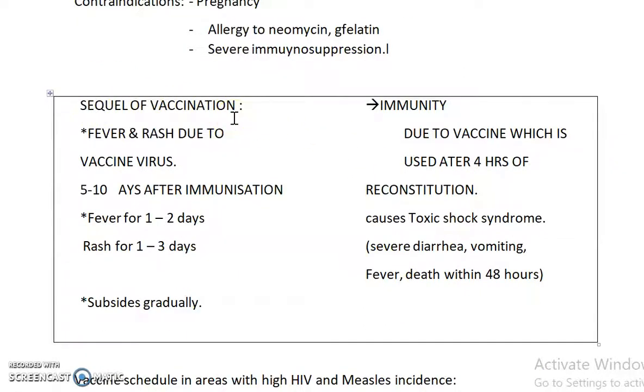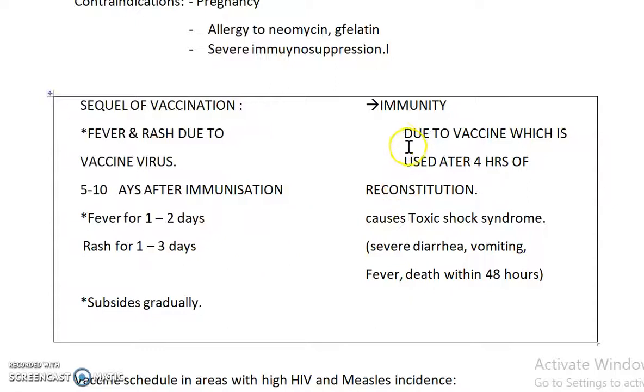Generally, any vaccination will provide immunity. That's a normal sequela. Other than that, there are fever and rash due to the vaccine virus. This occurs 5 to 10 days after immunization. There is fever for 1 to 2 days and rash for 1 to 3 days. It's due to the vaccine virus. It subsides gradually and is not so bothersome.